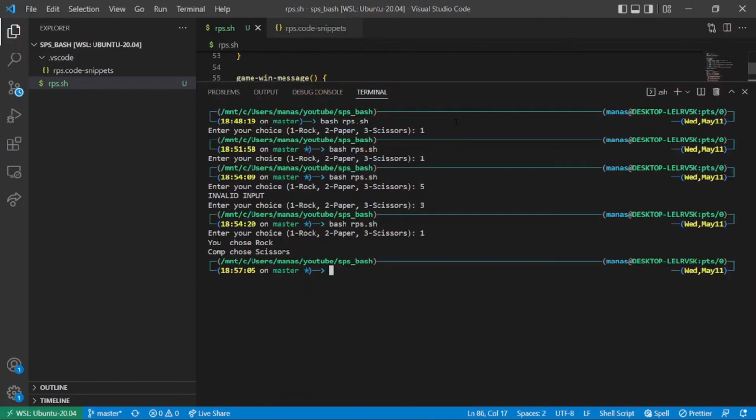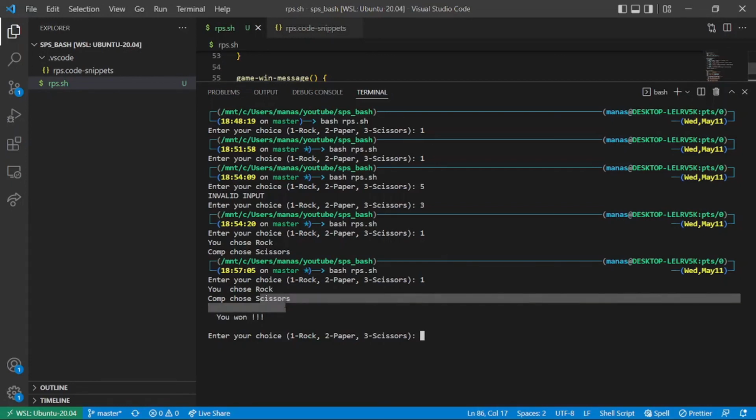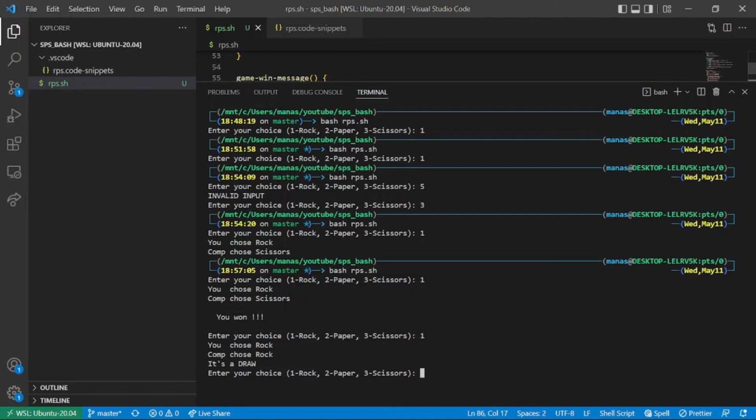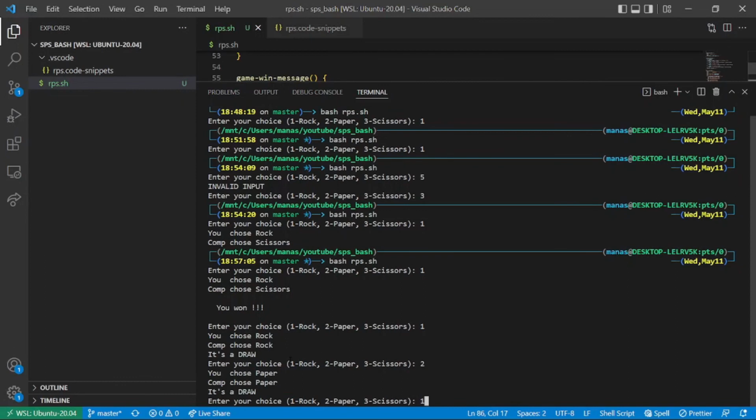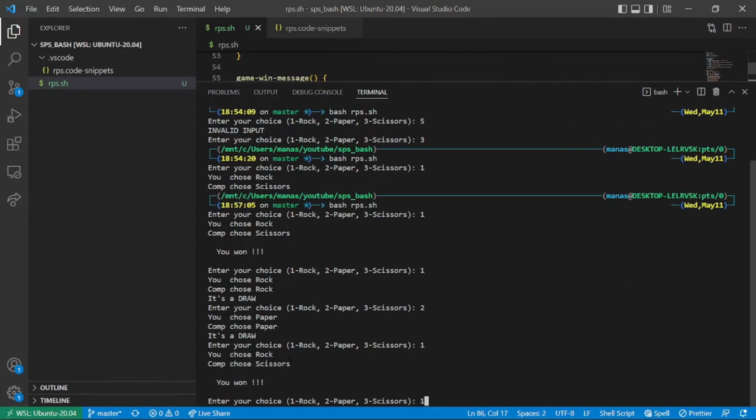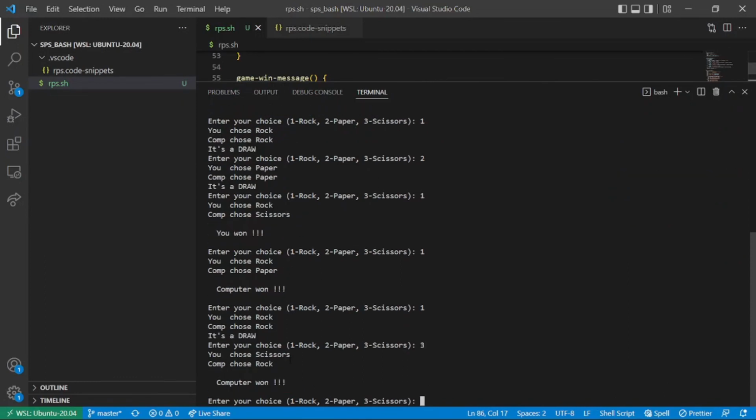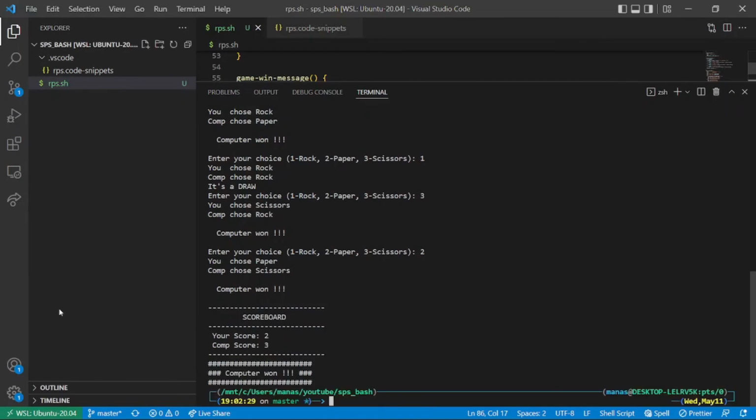Let's see how this rock paper scissors works. Okay, I chose rock, computer chose scissors, I won. I chose rock, computer chose rock, it's a draw. I chose paper, computer chose paper, and let's play some more times. And now computer score is 3, and my score is 2, and computer 1.